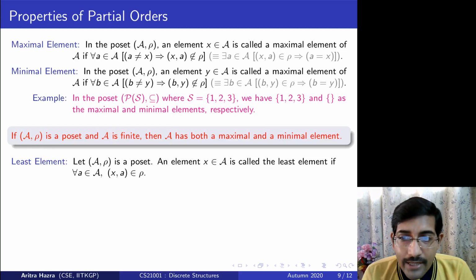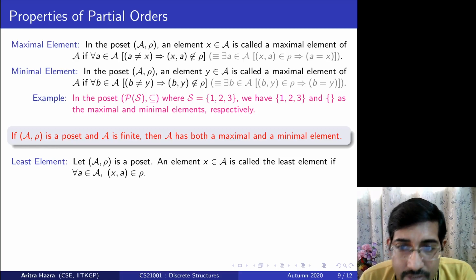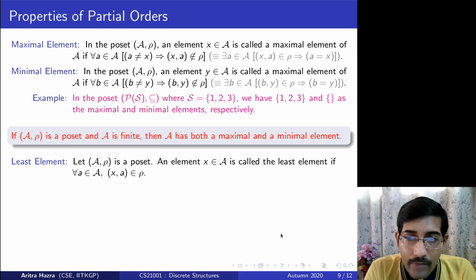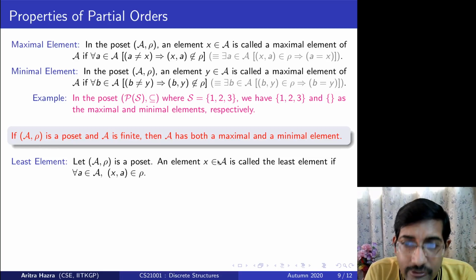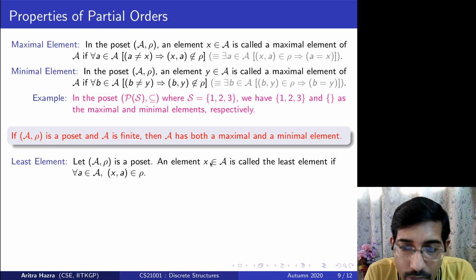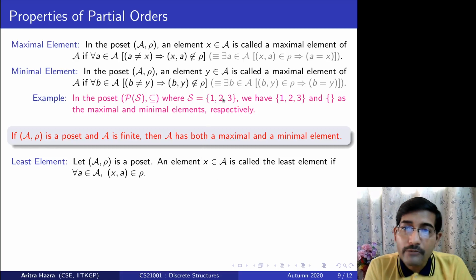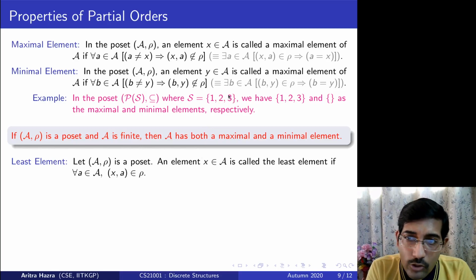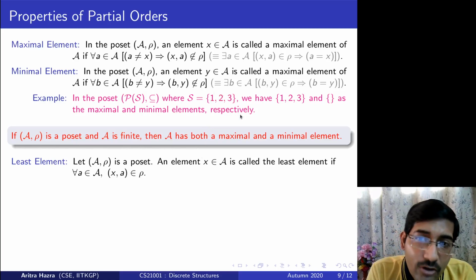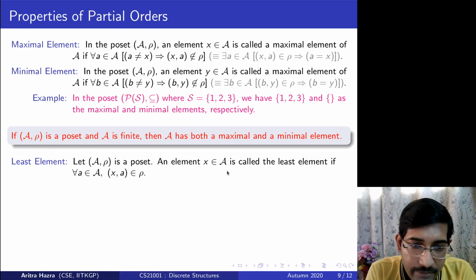So that element is called a least element if it is related to everyone else. And due to transitivity, even if it is not directly related, but goes to a cover, via that cover it can go to other elements. So {1} is related to {1,2}, {1,3} and {1,2,3}, not directly, but via {1,3} or via {1,2}, transitively.